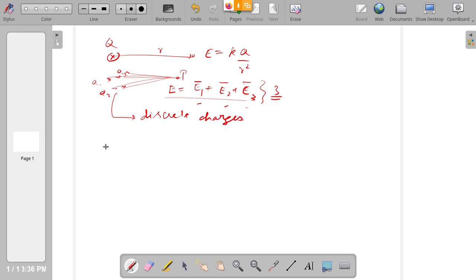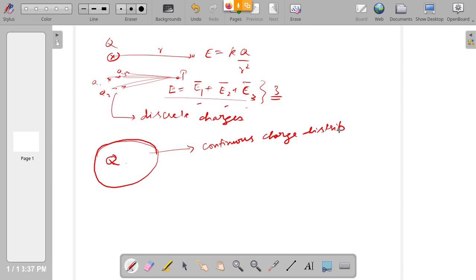On the other hand, suppose an object is entirely charged. It can be of any shape, it can be of any object, but suppose if it is entirely charged and we say that some amount of charge is residing on this object, then such an object is called a continuously charged object. So such a distribution of charge in that object is called continuous charge distribution. Now different types are possible in that. We are going to see what are the different types that are possible under this category.